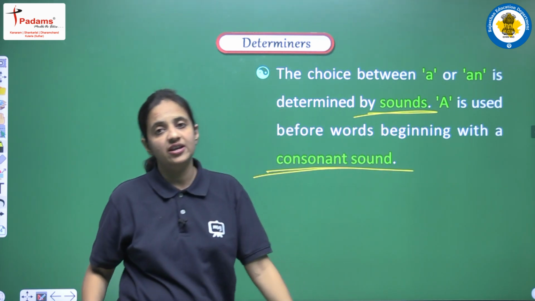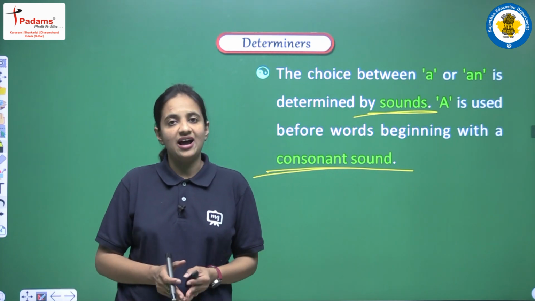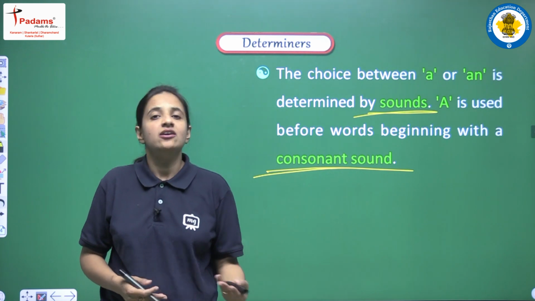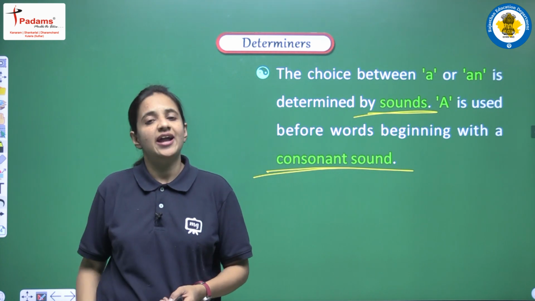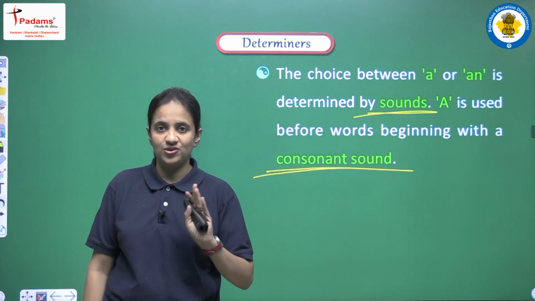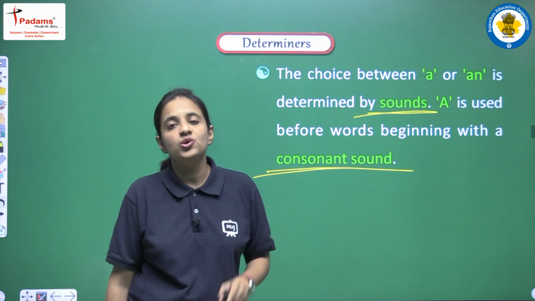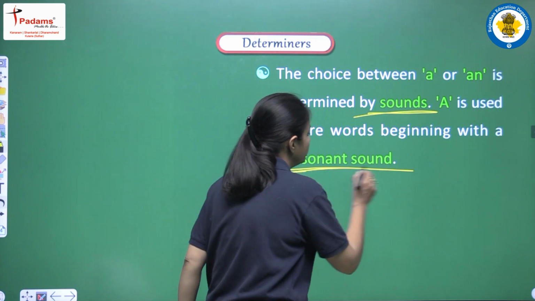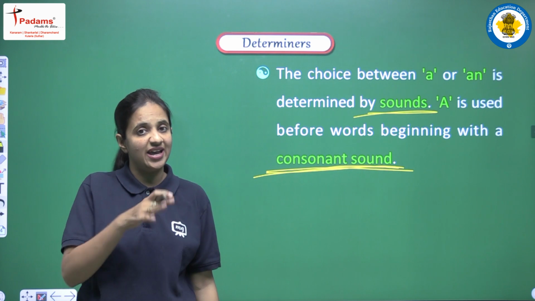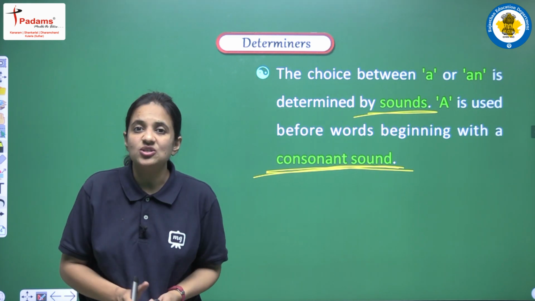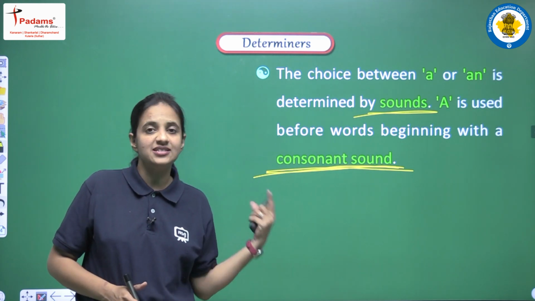So students, this is very important. I am very sure you are all aware that we have vowels and consonants, right? In the English alphabet we have 5 vowels. They are A, E, I, O, U, and the remaining alphabets are known as consonants. But here we have to be very careful that we have to use a and an according to the consonant sound. हमें vowel और consonant देखना नहीं है कि वहाँ पे A, E, I, O, U है या नहीं. No, we have to focus on the sound only, and according to the sound we have to use these two articles, a and an.